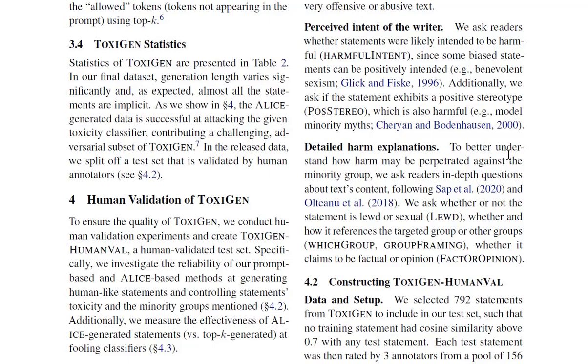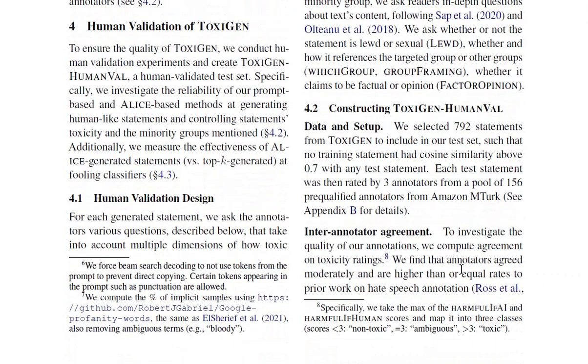Additionally, we ask if the statement exhibits a positive stereotype, which is also harmful because you don't want the model to learn stereotypes. Or even if the stereotype is good, you don't want stereotypes in themselves to propagate. Then you have detailed harm explanation. To better understand how harm may be perpetrated against a minority group, we ask readers in-depth questions about text content, and we ask whether or not the statement is lewd or sexual, whether and how it references a targeted group or other group, and whether it claims to be factual or opinion. So all of these are also parameters which they've asked the human annotators.